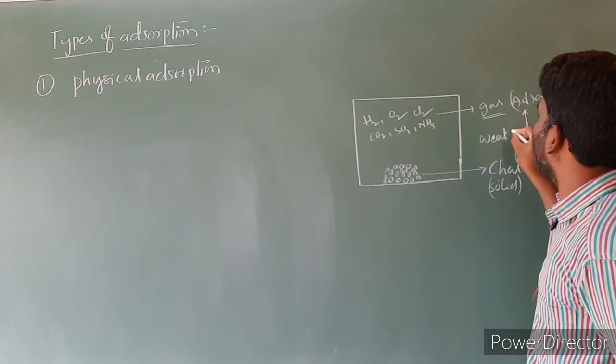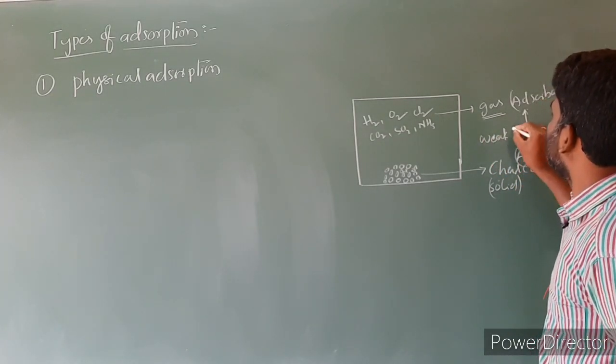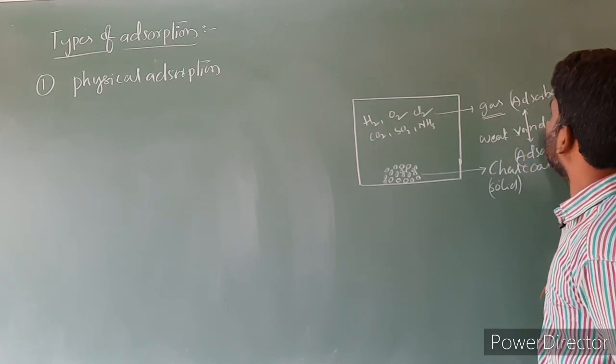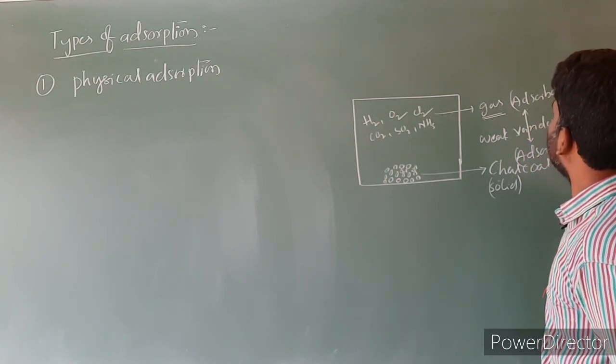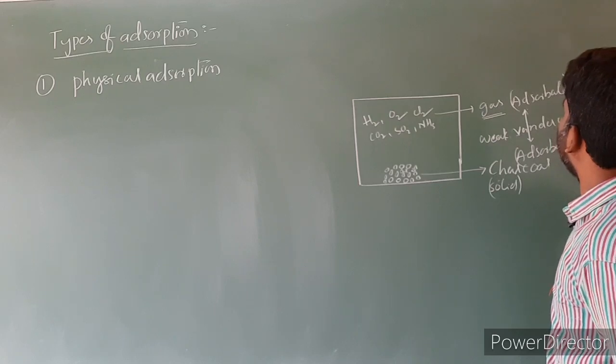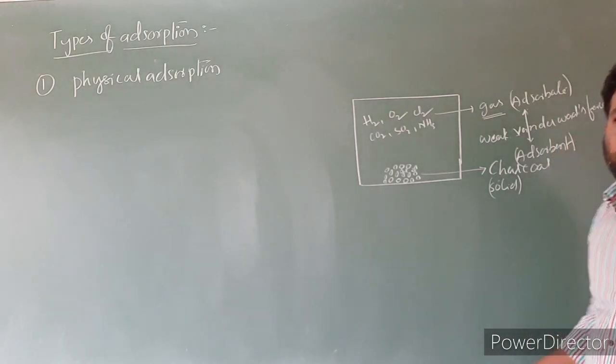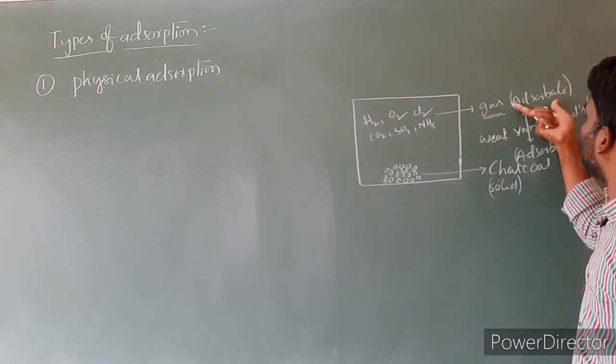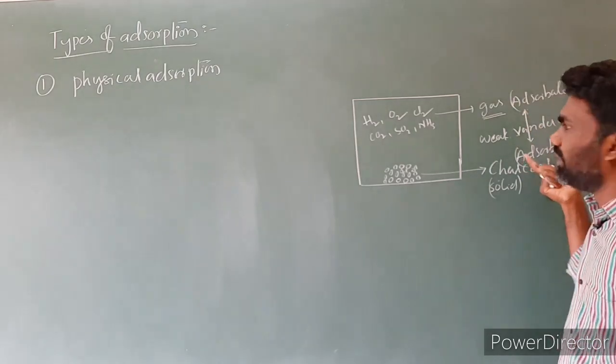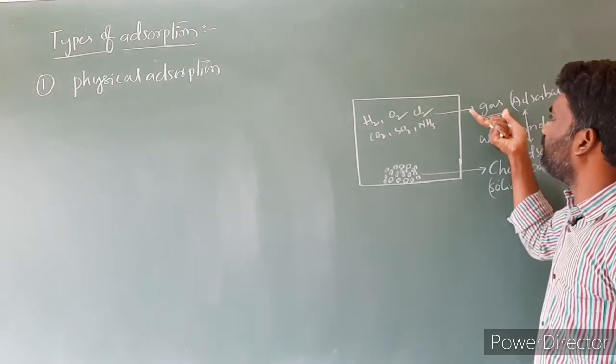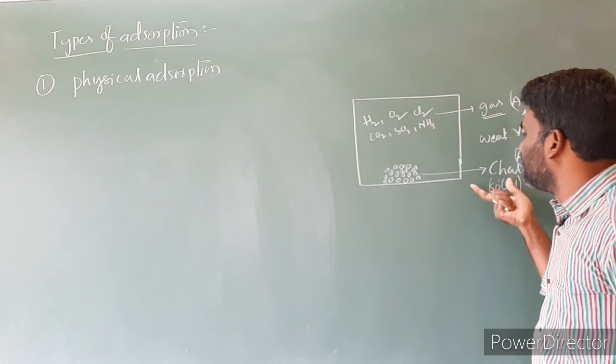So a weak van der Waals force exists between the adsorbate and adsorbent, or between the gases and charcoal.